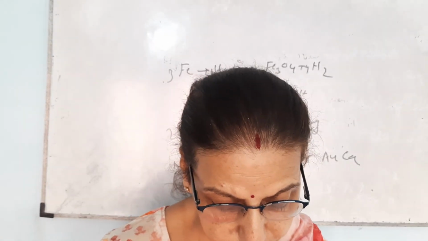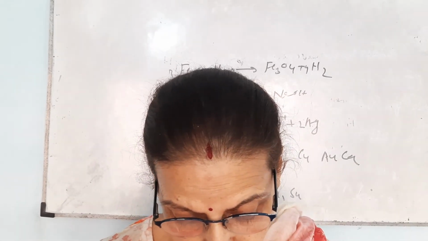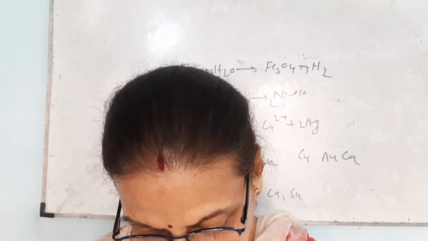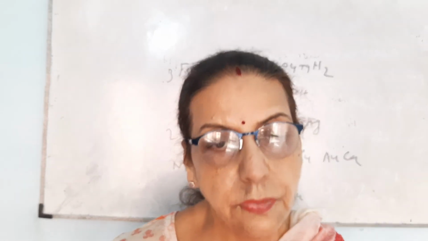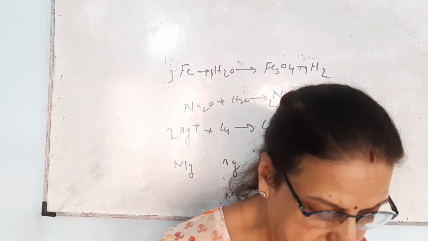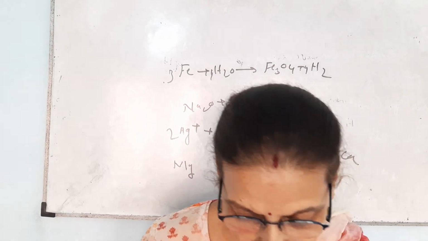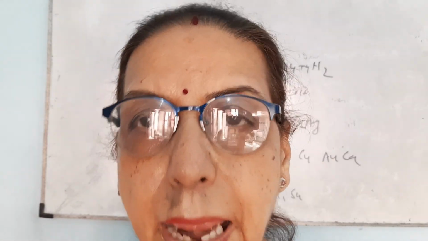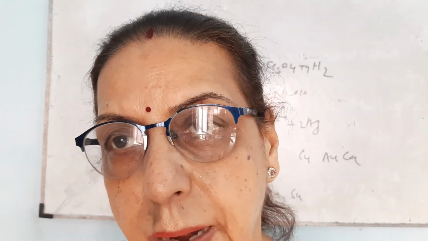Now there is a question, which metal is the best conductor of electricity? Silver. Which is the poorest conductor of electricity? That is lead. These are a total of 30 questions I am sending you in the form of an assignment.